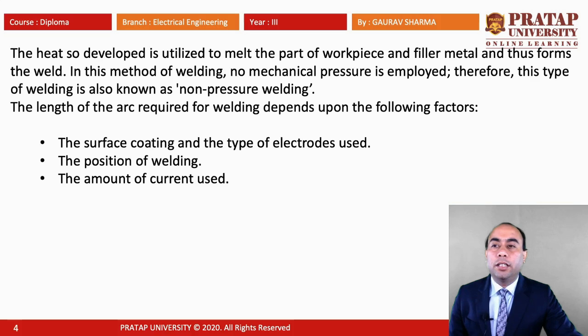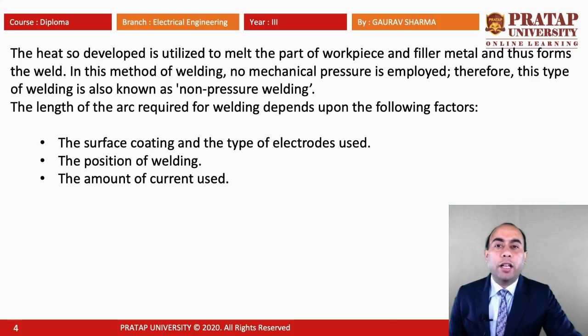The heat so developed is utilized to melt the part of the workpiece and filler metal and thus forms the weld. In this method of welding, no mechanical pressure is employed. Therefore, it is also known as non-pressure welding.